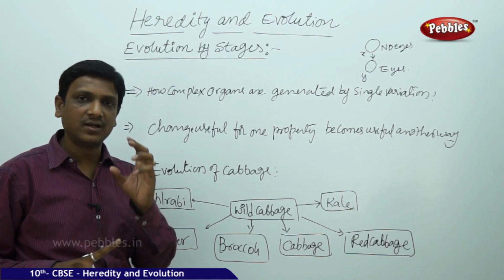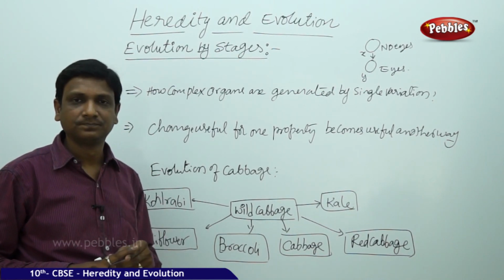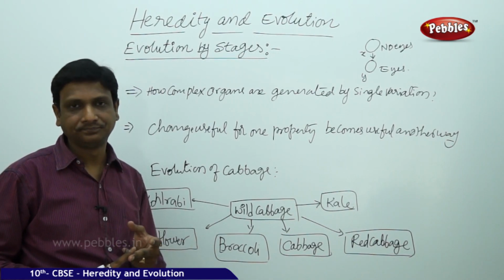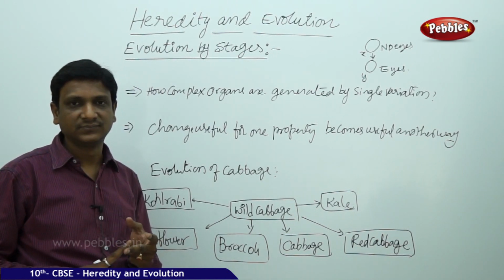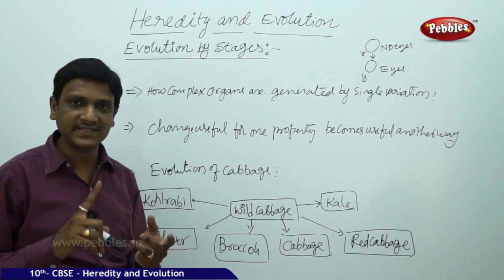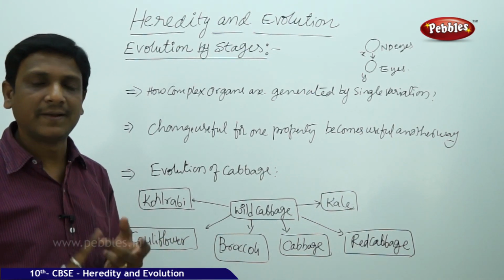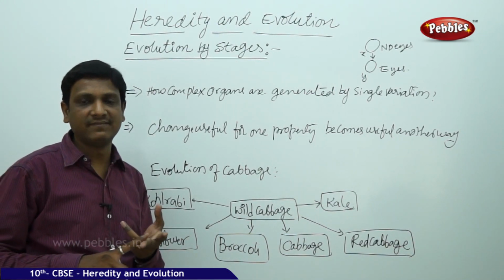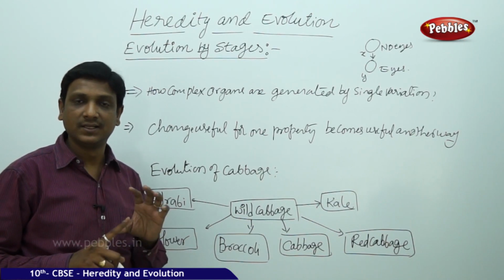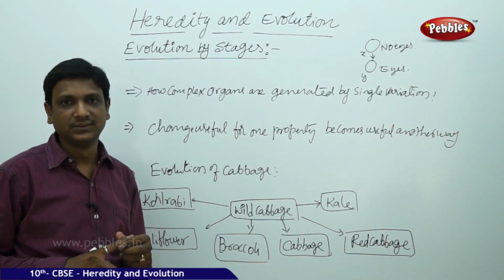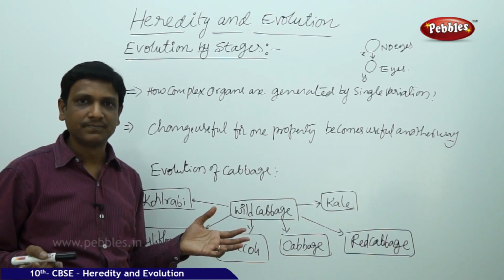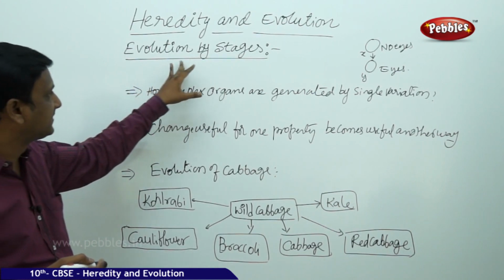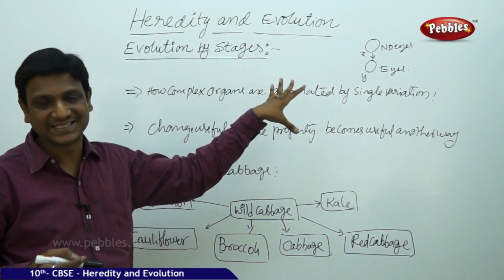The fish is having a heart made up of 2 chambers. Amphibians, they have 3 chambers. Frog is having a 3 chambered heart. Reptiles, they have 3 chambered, partly 4. So the birds are having partly 4 chambers. Humans, you can see that completely 4 chambered heart. So heart is there, but in evolution, the change is gradual or step by step. The evolution takes place in stages.